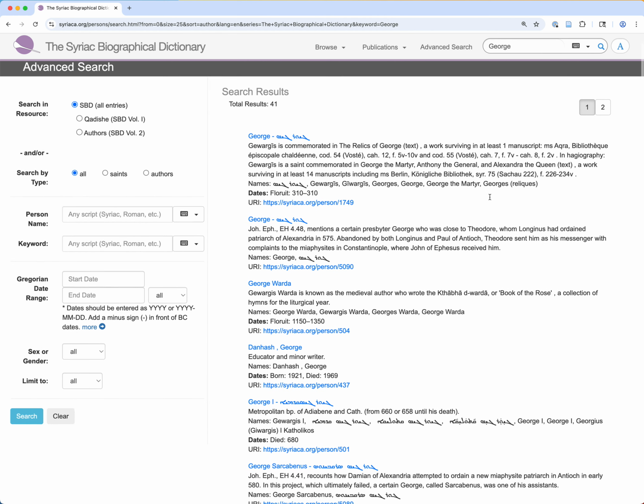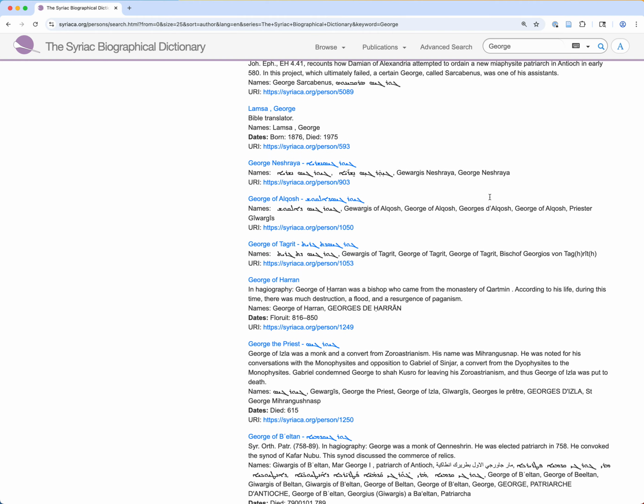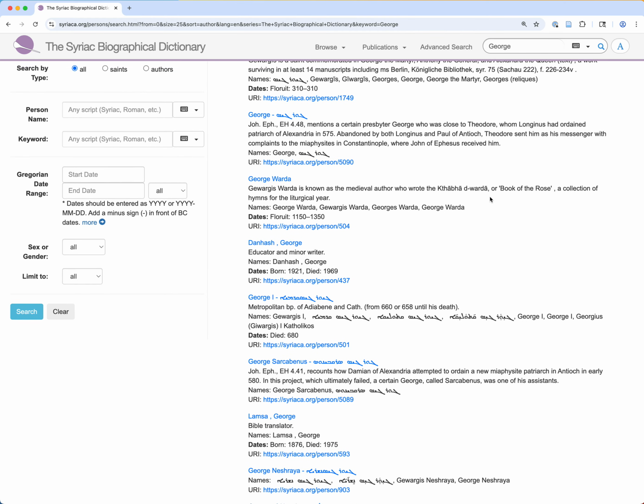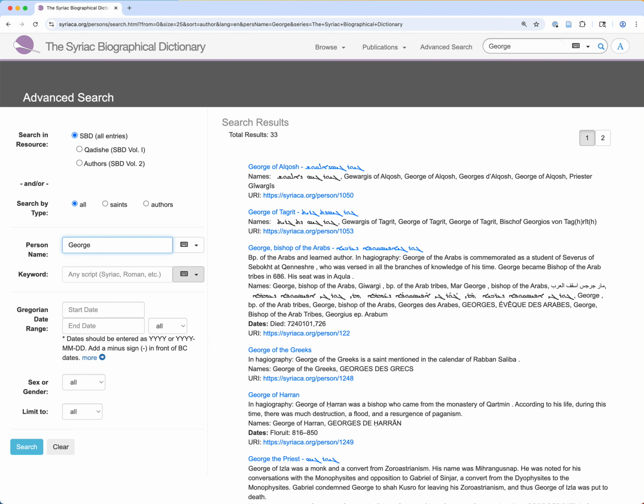Many of them have George in the name. However, it would also be possible to return partially matching results. Again, there's a similar feature where one can put the search directly in the person name. That limits the results more, so for this entry, George would have to occur there.